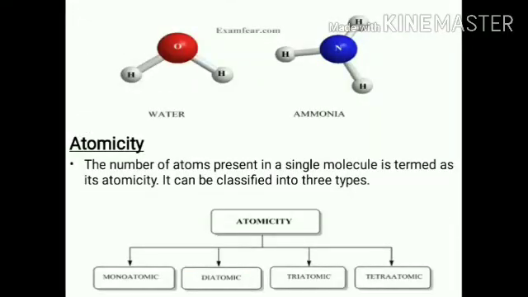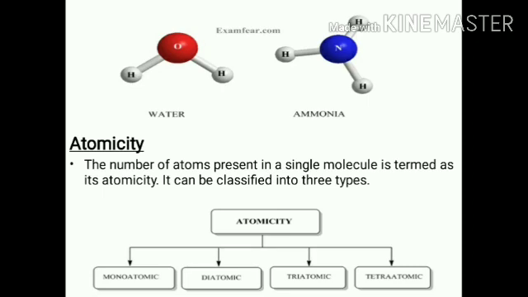For example, water is made of three atoms: oxygen and two hydrogen. Ammonia is formed by four atoms, like one nitrogen and three hydrogen. So this is called a molecule. It means different types of elements, or the same type of elements, are combined together to form molecules.